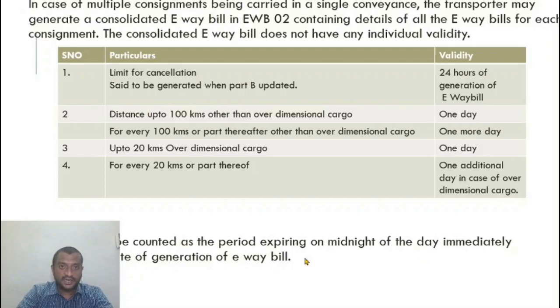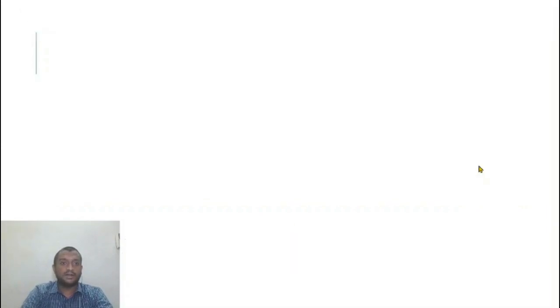So today I generate an e-way bill. One day would be complete tomorrow midnight. Or tomorrow I generate an e-way bill. The one day would end at 12 o'clock the day after tomorrow. So that is how this one day will be calculated.